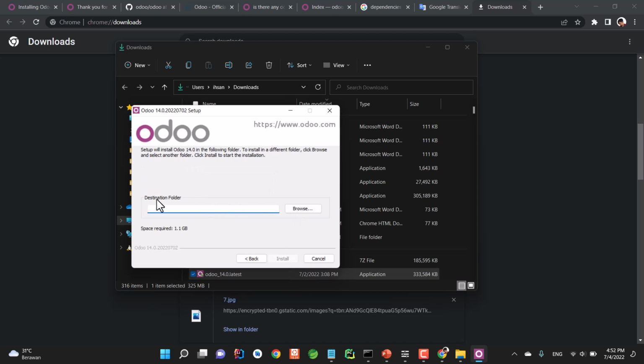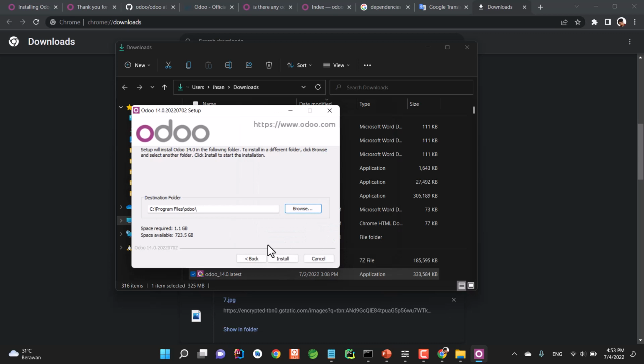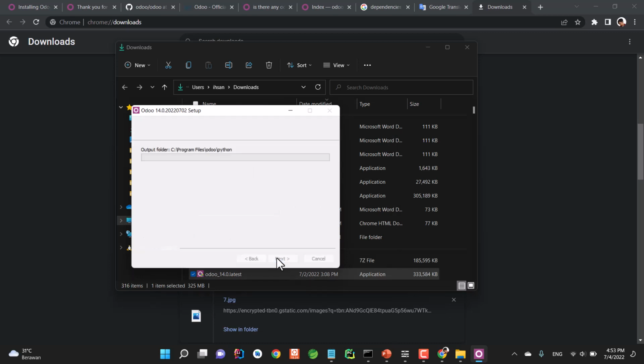Click next and select the destination folder that you want Odoo to be installed in. In my case, I'm just gonna be installing in program files, and I'm gonna be creating a new folder named Odoo right here, and click install.